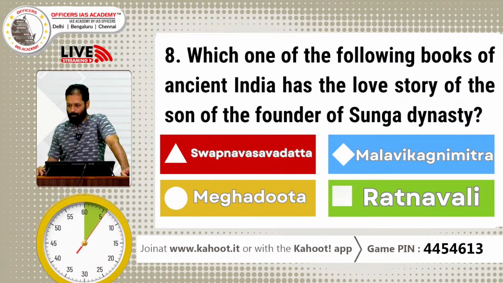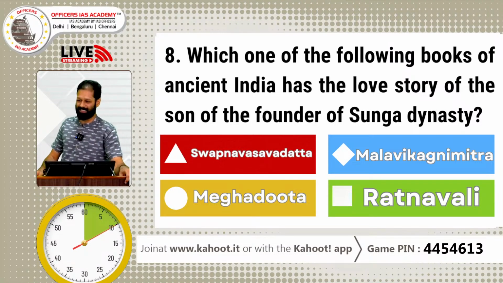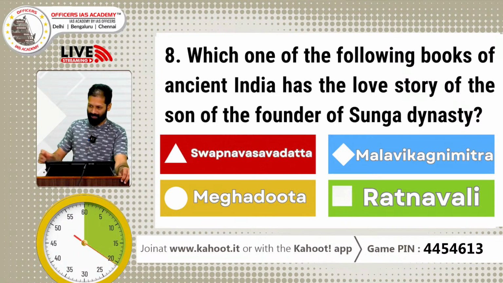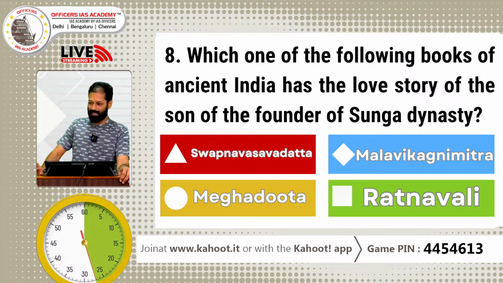Which of the following books of ancient India has the love story of the son of the founder of the Shunga dynasty, right? A very, very interesting text it is. Swapna Vasavadatta, Malavika Agnimitra, Meghaduta, Ratnavali. The clue for this is that it was written by Kalidasa, and Kalidasa was one of the pioneers in making Sanskrit kavyas, right?